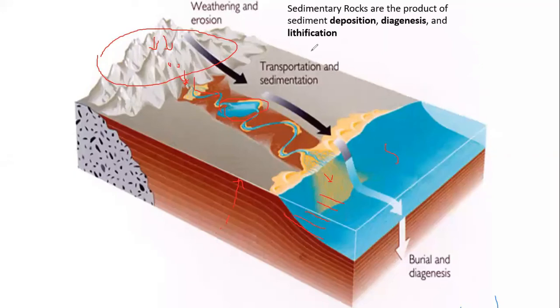As the pressure increases, these layers will be compacted, and due to some cementing material, maybe it is iron, maybe it is calcium, there will be formation of rock. This formation of rock is nothing but a sedimentary rock.